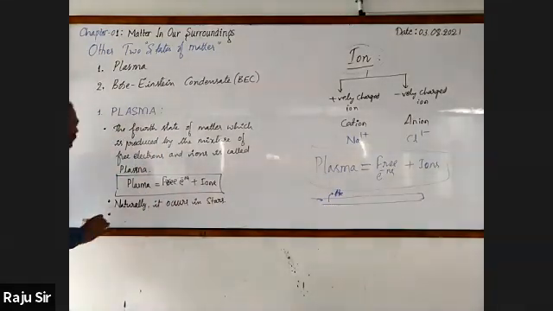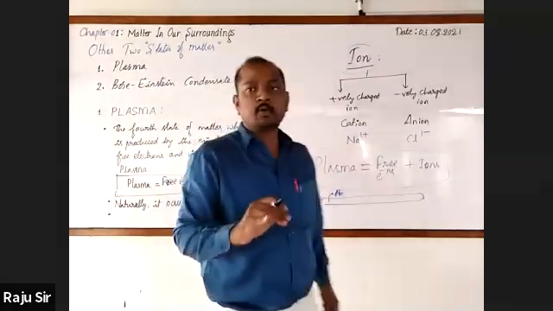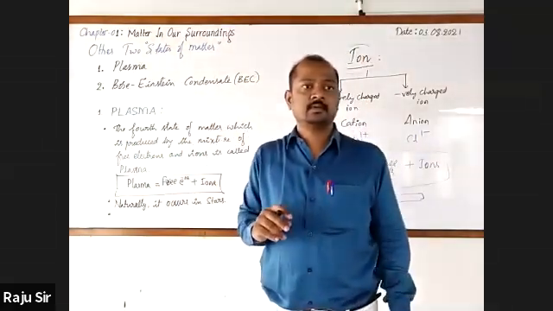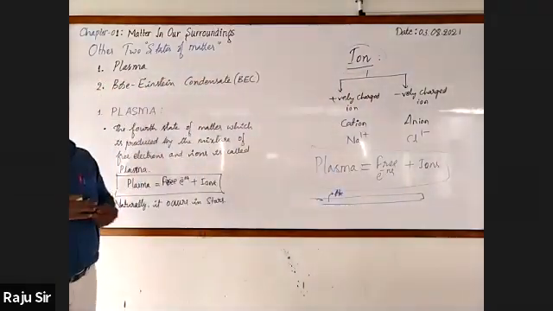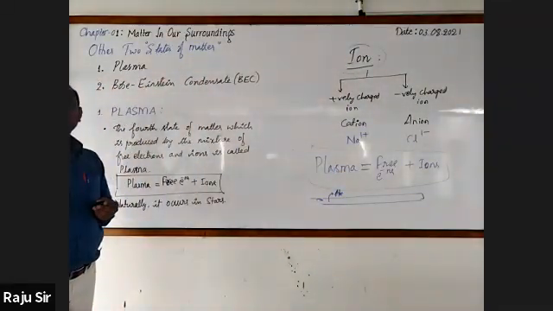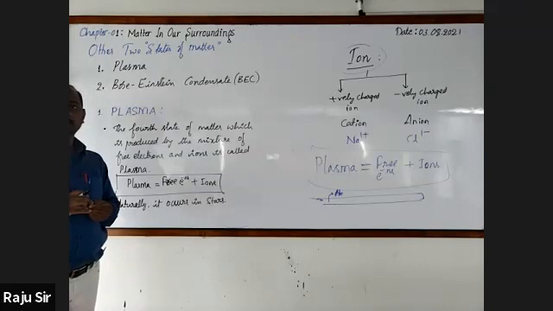Now, could you tell which is our home star? Sun is our home star. Which state of matter is present in the sun? Plasma.